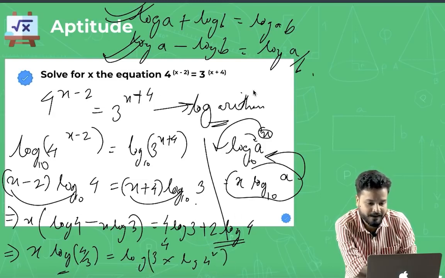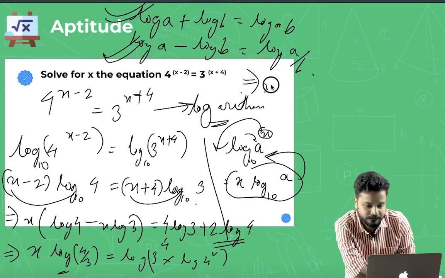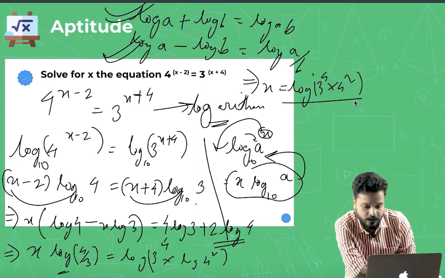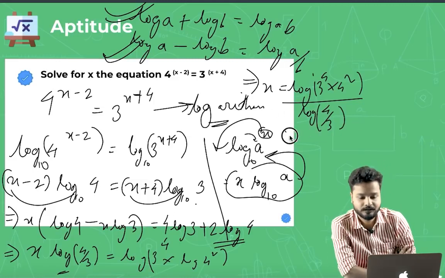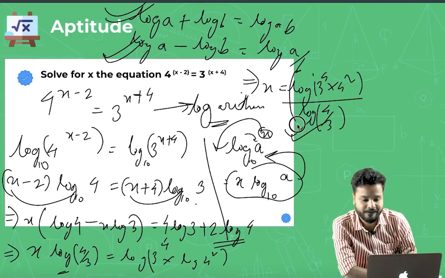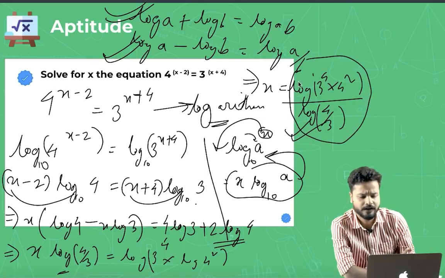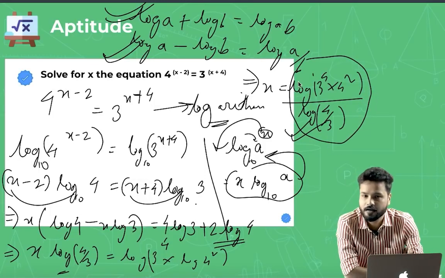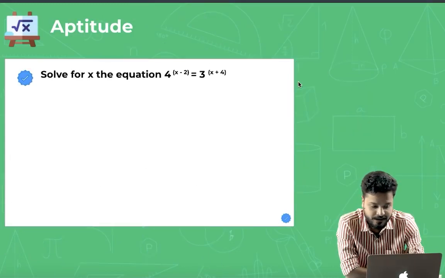So from here, what would be the value of x, guys? X would be nothing but log of 3 power 4 into 4 square upon log of 4 by 3. That is your answer for log. Even in the option you have this value. Not given in the option over here. I just tried to be a bit smart. Right? Moving on to the next question then.